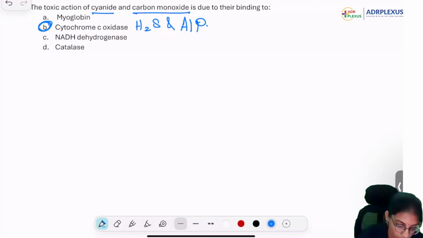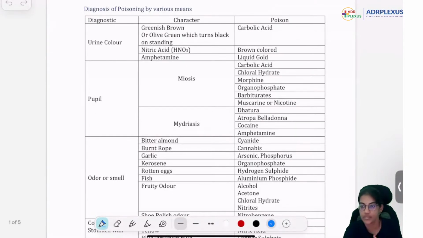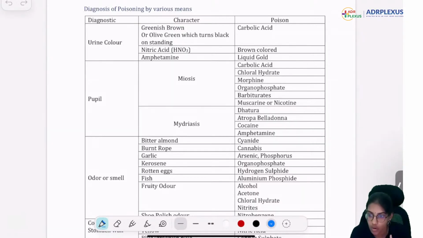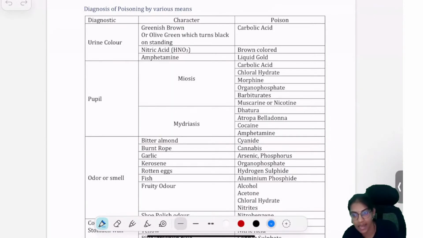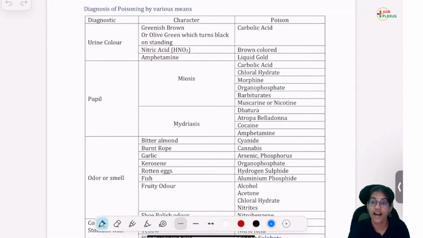All right. Now that we have done one set of questions, let's quickly revise through some of the toxicology. I hope the screen is visible to you. Greenish brown or olive green urine which turns black on standing is carbolic acid. Nitric acid, or anything that they give as nitric, is brown colored. If they ask you the stomach color for nitric acid, it will again go towards brown only.